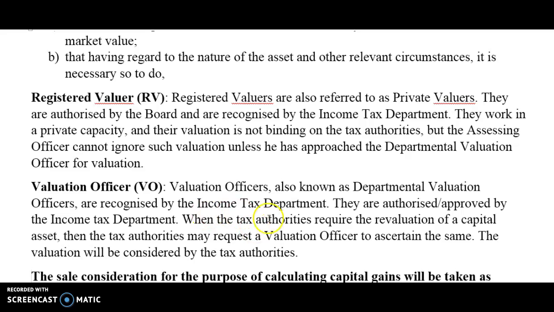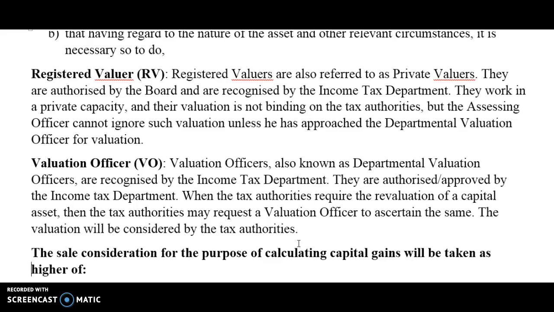So when the tax authorities require the revaluation of a capital asset, then the tax authorities may request a valuation officer to ascertain the same, and this valuation will be binding on the income tax authorities. Okay, so valuation officers are the employees of the income tax authority. So whatever value of the asset they calculate, it is binding on the income tax authorities to consider as the sale price.